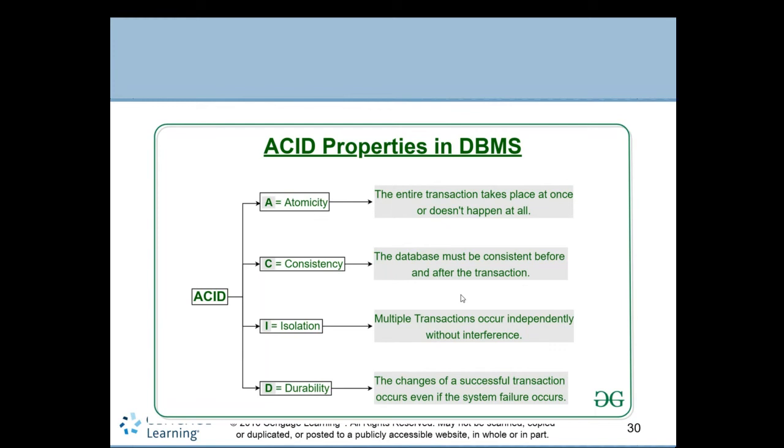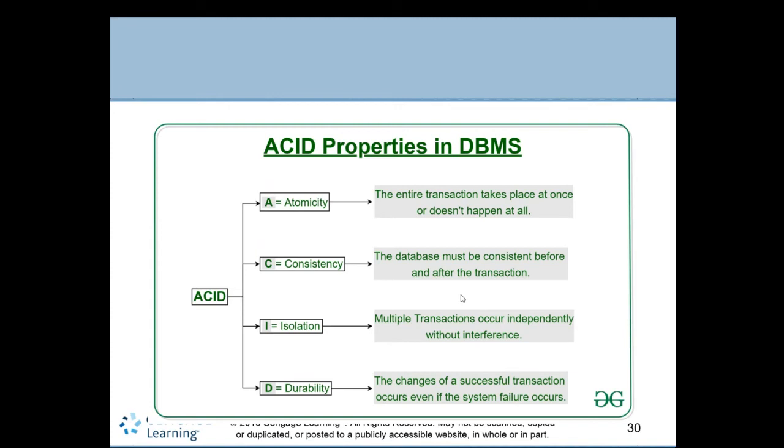Consistency means whatever changes you make to the database should be consistent before and after the transaction. The data should be in a valid and true state, a meaningful state after the transaction you did. Before the transaction the data was in a valid state. After the transaction your data must be valid, and should not be inaccurate or irrelevant, right? That's consistency. Data should be uniform, the same.